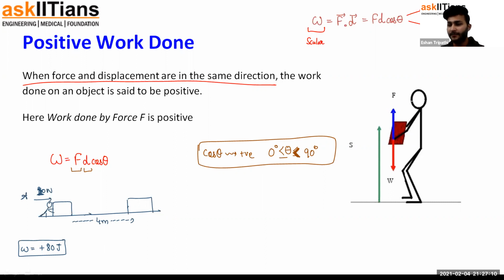Okay. For example, in this case also, when this man is trying to lift this object, weight of the object is acting downwards, fine. But in which direction is the man applying the force? To lift this body up, man would be pulling it up with some force F. So he's applying force in the upward direction. And displacement of the body is also upwards. The body was lifted up. Force and displacement in same direction, positive work is being done. I'll explain the physical meaning of this also. But yeah, this is how your understanding of positive and negative is there.